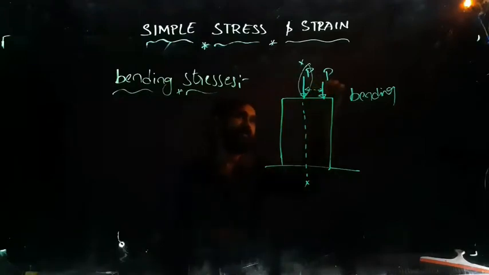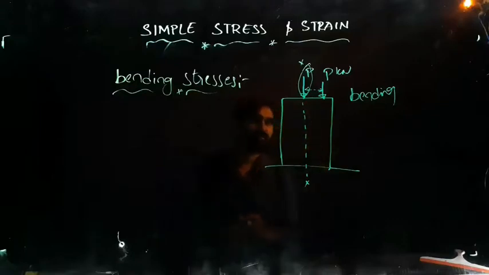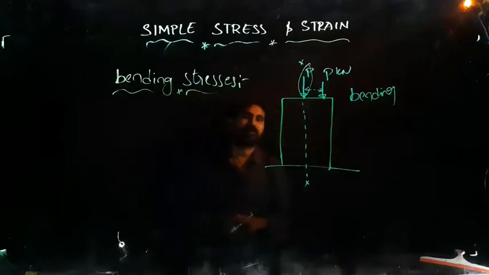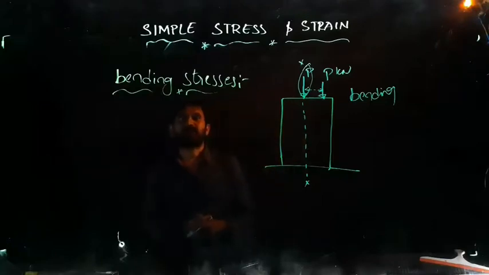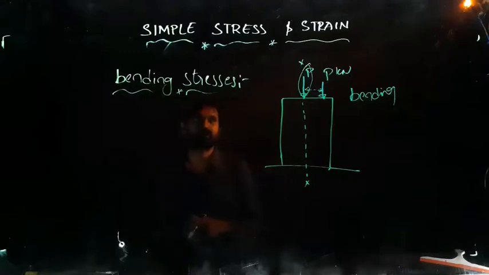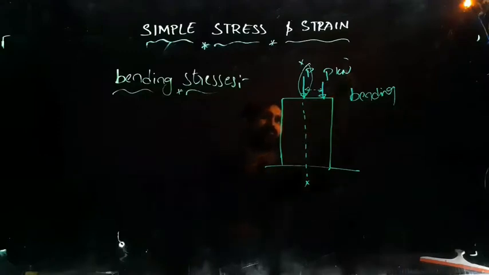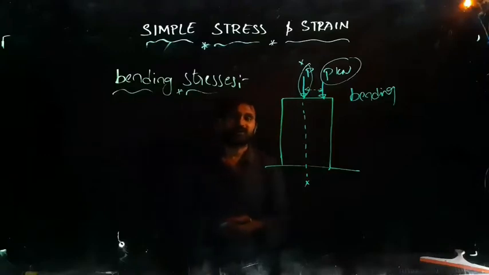When the load acts over here, then due to this load, the beam is trying to overturn like this. So here bending is going to be developed in that body. That bending is termed as bending stresses. The stresses which are developed in your body due to the external load which acts away from the axis are called bending stresses.